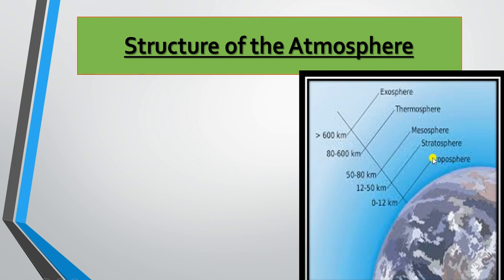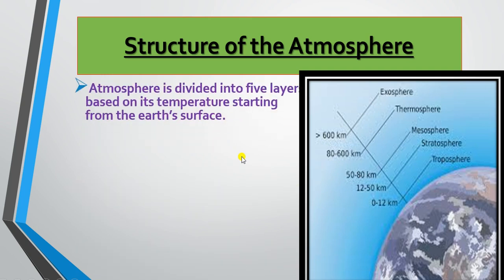The lowest one is troposphere, the second is stratosphere, mesosphere, thermosphere, and exosphere. What's the extent above ground? 0 to 12 kilometers, 12 to 50 kilometers, 50 to 80 kilometers, 80 to 600 kilometers, and above 600 kilometers. Means the column of this atmosphere extends up to 1000 kilometers, if I'm not wrong. Then, what is the peculiar property of each layer of this atmosphere?